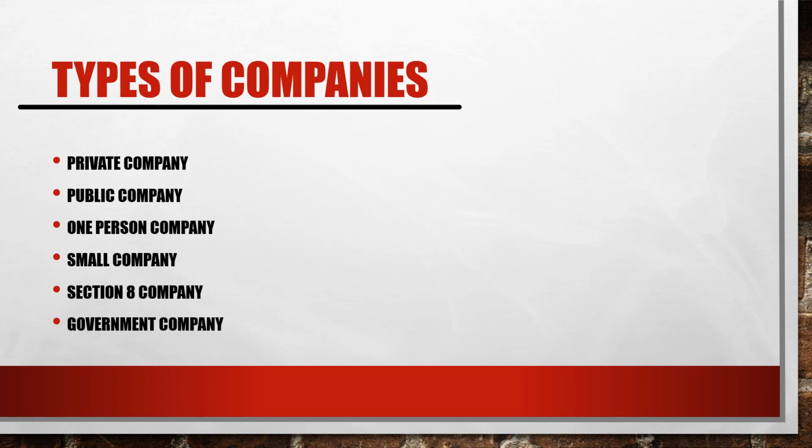But when some social service is involved, then a person can open a Section 8 company, and a few persons can open a Section 8 company and take the approval of the central government, so that these companies can run and the structure is organized in such a way that the ultimate objective is social service and not to earn profit.